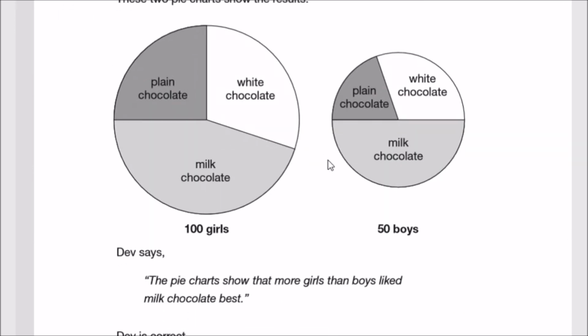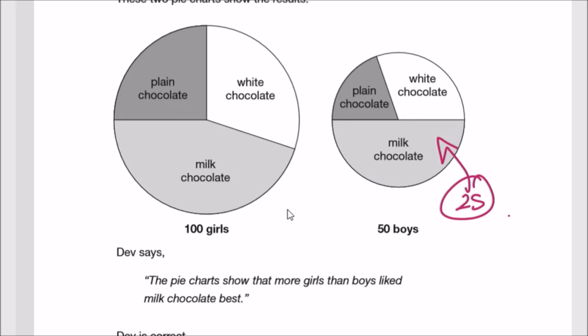Well, let's just check out the figures, yeah? So milk chocolate. To me, this looks perfectly half. So this says half of the boys, which are 50, meaning half of 50 is 25, like milk chocolate. But for girls, just less than half of 100, and just less than half is just less than 50, but still way bigger than 25, like milk chocolate.